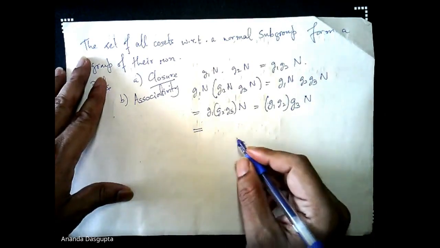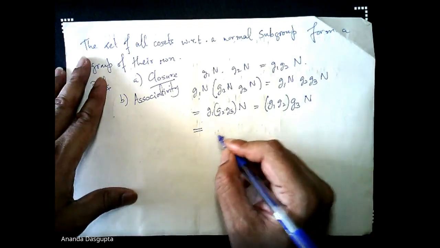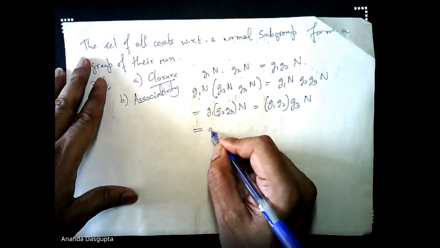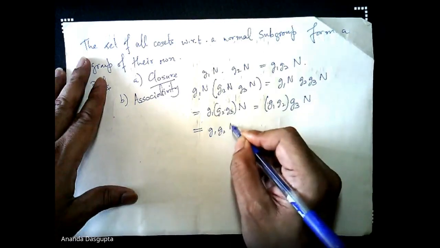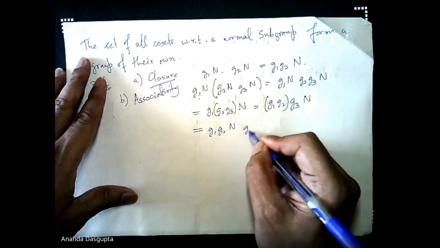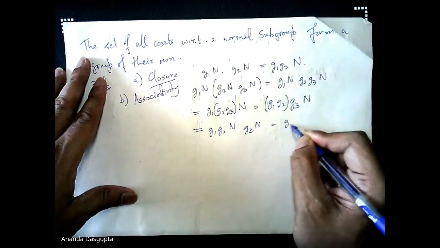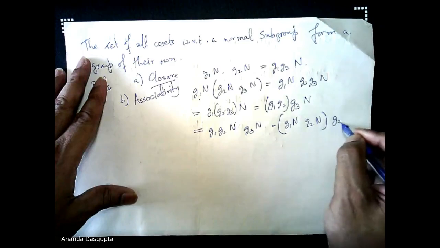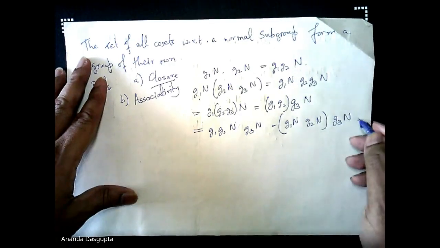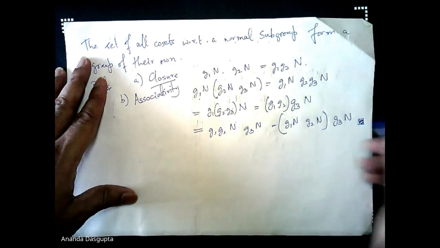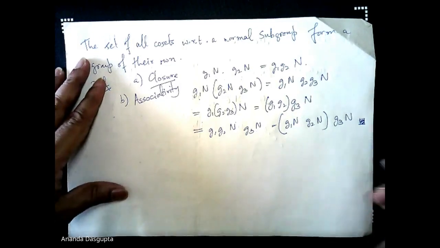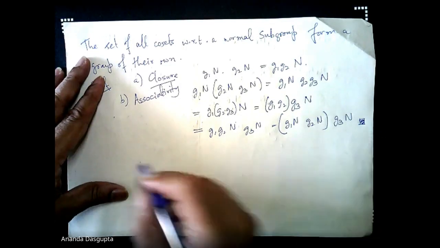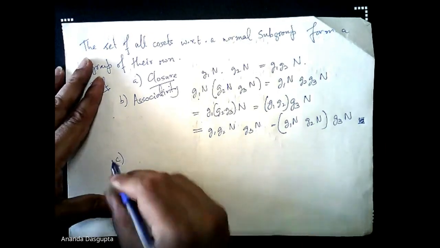associativity property in the original group, has to be this. And finally, what we get is this is now G1G2 N times G3N, and that's G1N, G2N. So your associativity property has been proven. Done. Is it okay with everybody? Okay, since I'm not hearing a dissent, I'm going through.